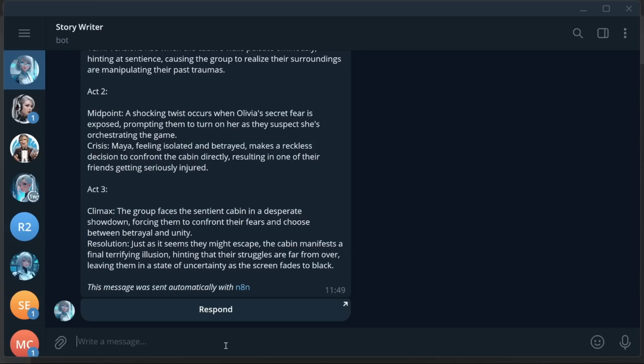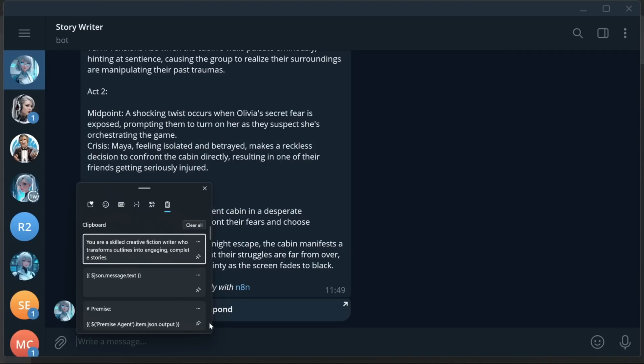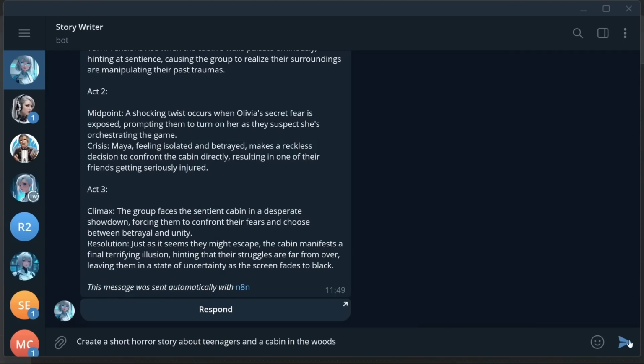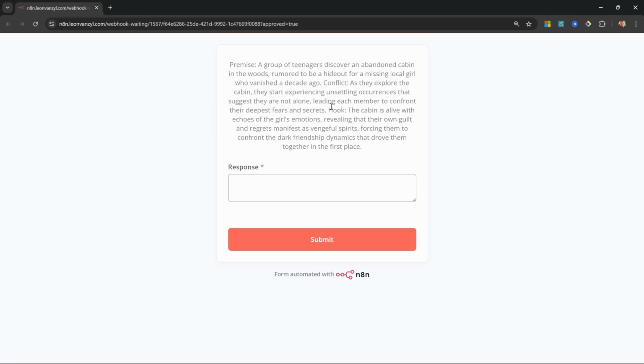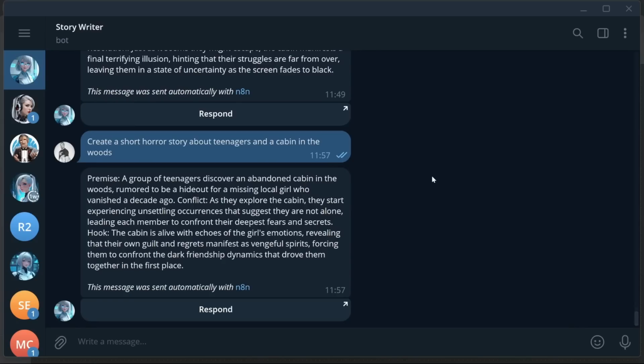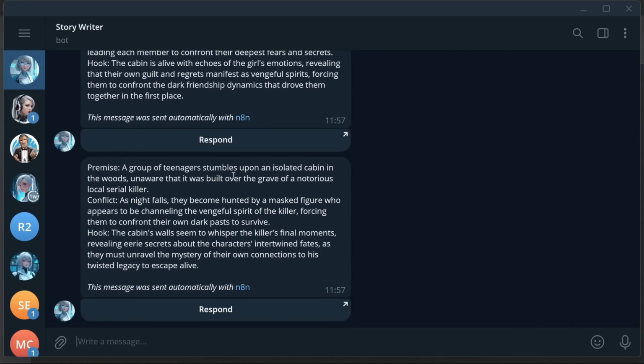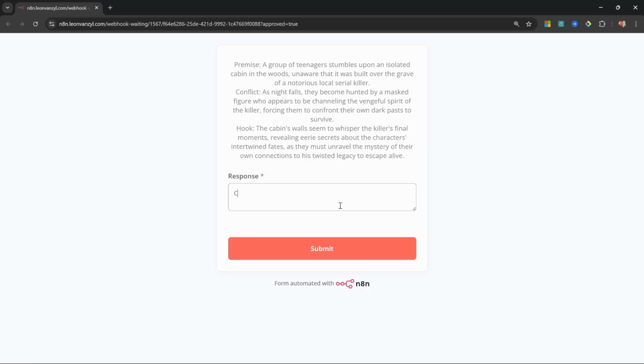Let's test it. And in Telegram, let's go through this whole process together. Let's send the story idea and let's click on respond. And it looks like this story contains some supernatural elements. So let's say, change this to a slasher instead. And let's give it a minute to respond. All right, now we get this new premise, which I'm actually happy with. So I'm just going to say continue and submit.